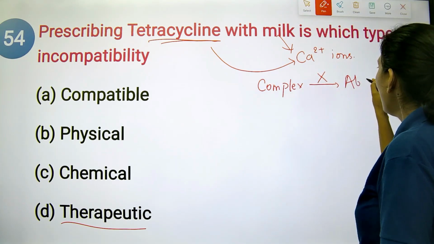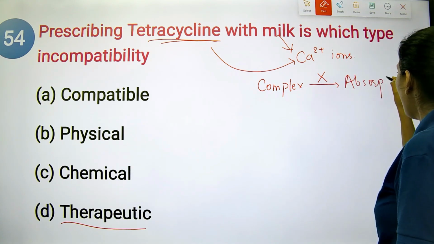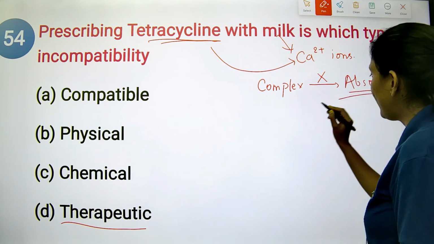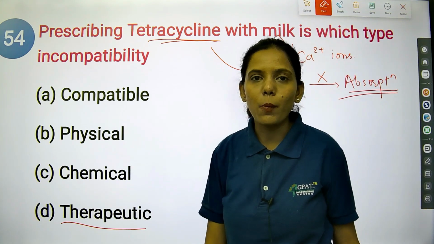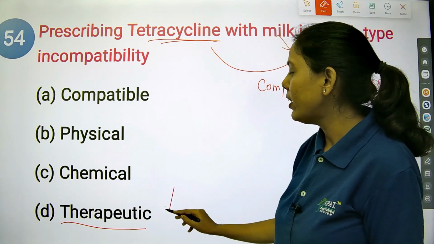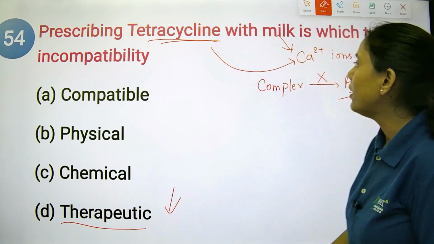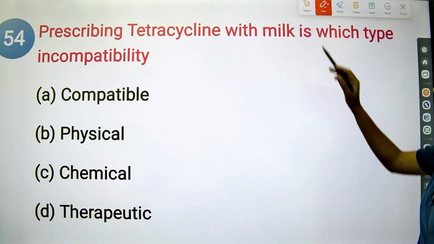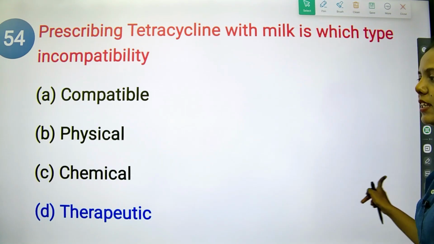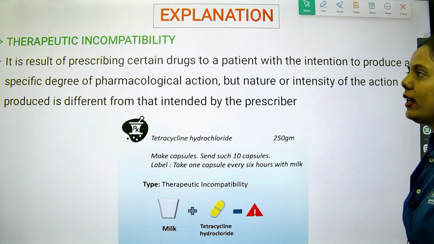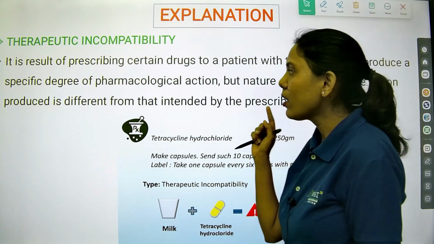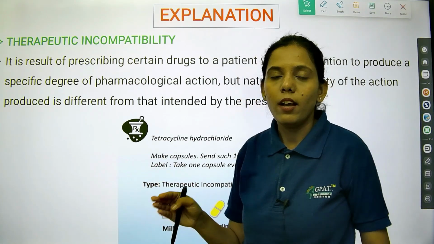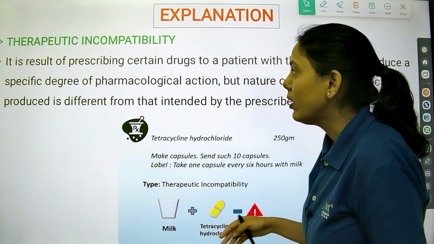The absorption of tetracycline will be hindered, and if there is no absorption, the therapeutic activity will decrease. So this comes under therapeutic incompatibility. An example is antibiotics when they are taken with calcium ions.